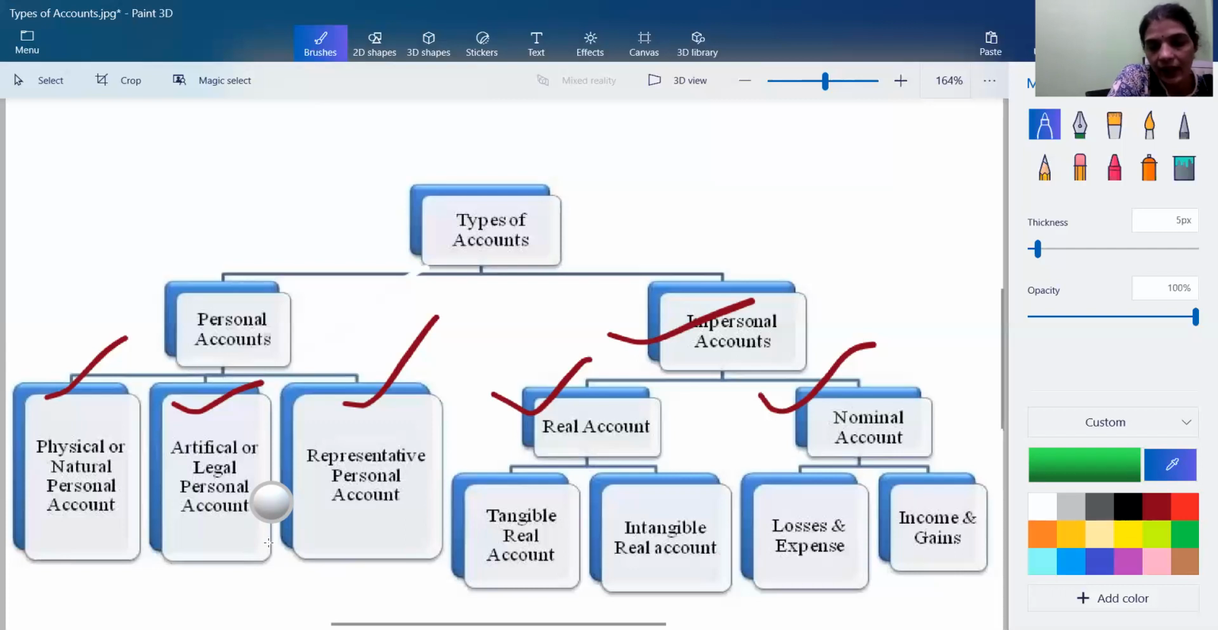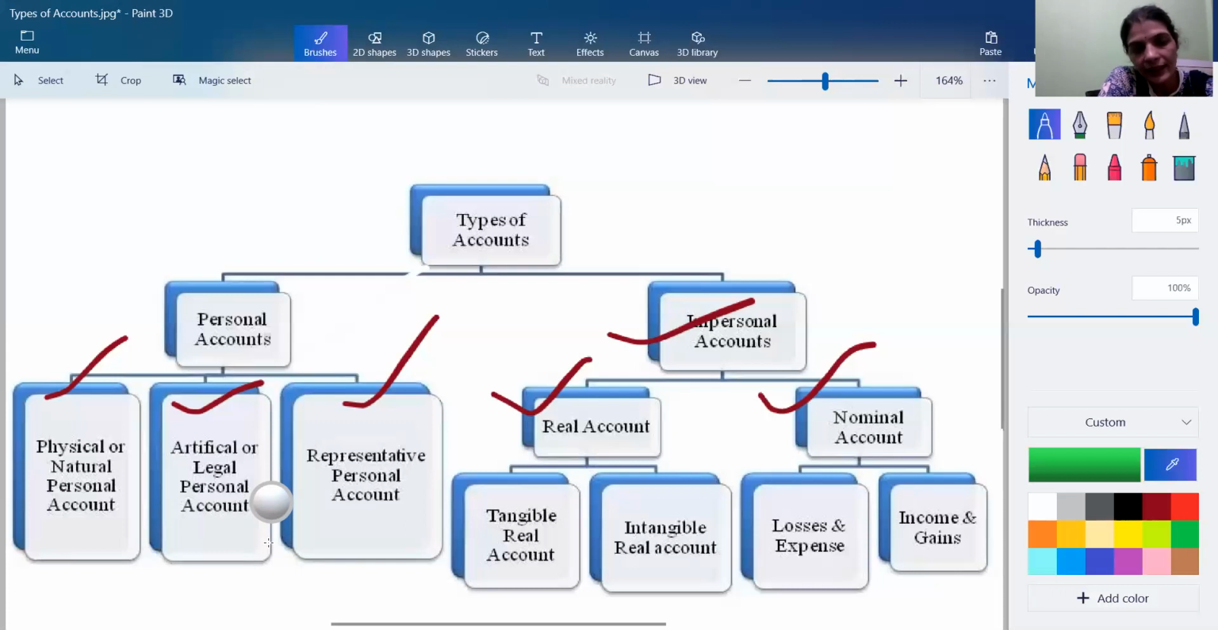The representative account is related with outstanding, prepaid, and advance expenses. So whatever is outstanding expenses, outstanding salaries, outstanding rent, outstanding interest, prepaid expenses, prepaid salary, advance rent, everything which is outstanding, prepaid, or advance comes under the representative personal account.